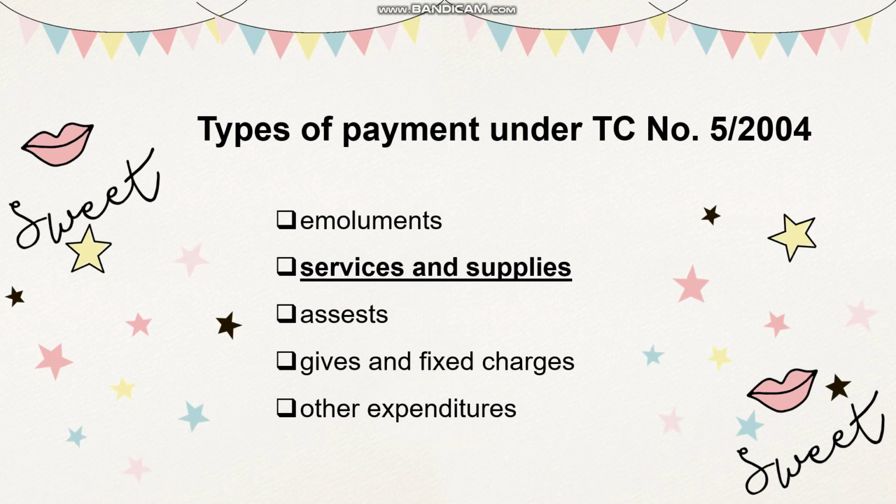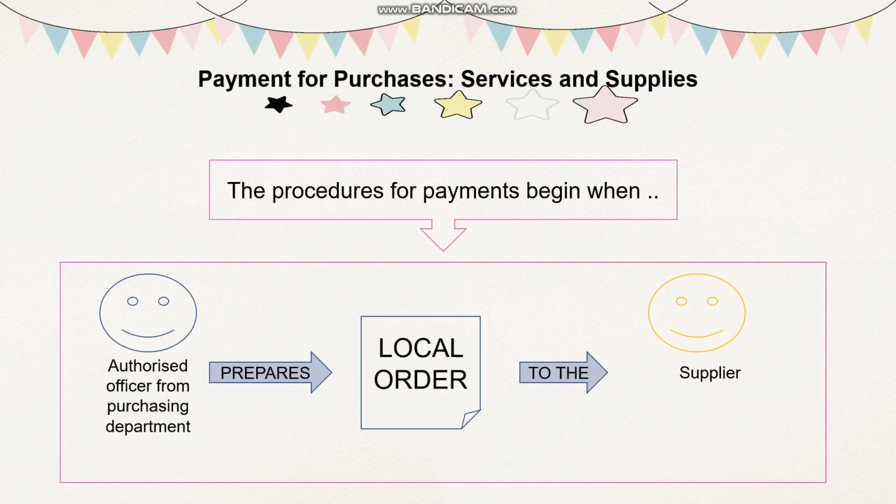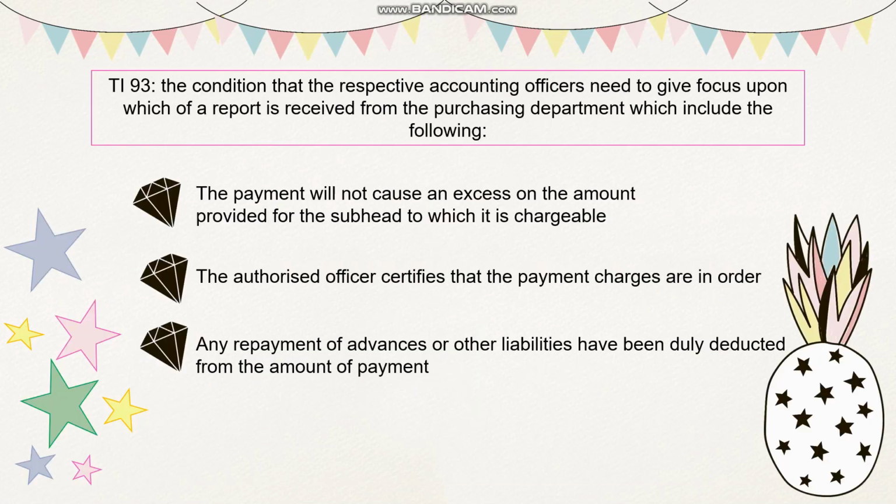Types of payment under TC, which is the Treasury Circular number 5/2004, are emoluments, services and supplies, assets, gifts and fixed charges, and other expenditures. The procedures for payment begin when an authorized officer from the purchasing department prepares the local order to the supplier.